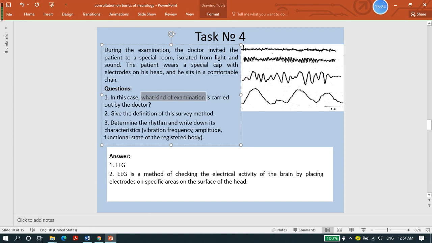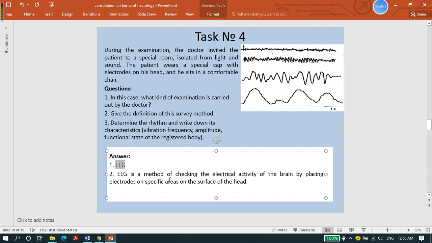So you just find out what kind of examination is carried out. Obviously, he wears a cap with some electrodes, and it is placed on his head. He has a comfortable seat, and it means we are detecting his EEG, electroencephalography.